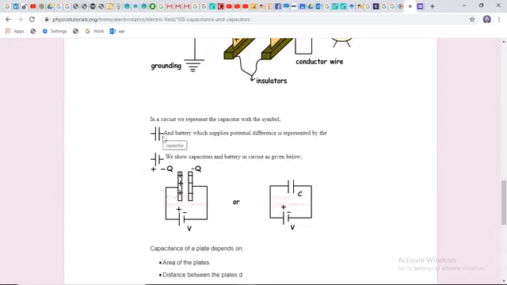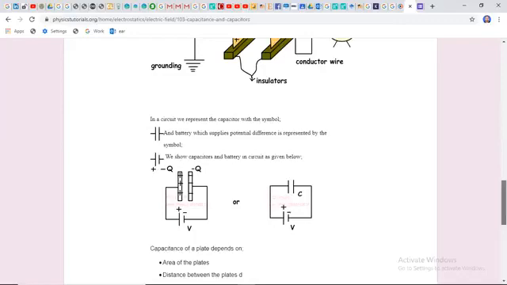So if you can see, this symbol is the symbol of a capacitor, and it is non-polar. It is a non-polar capacitor. A battery, which supplies a potential difference, is represented by a different symbol, but this is a non-polar capacitor. This symbol is a battery symbol. We can say these are also polar capacitors.